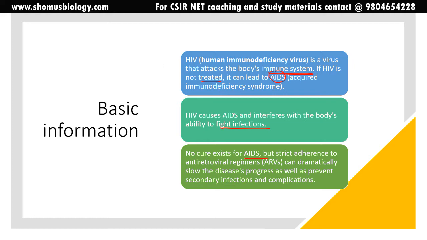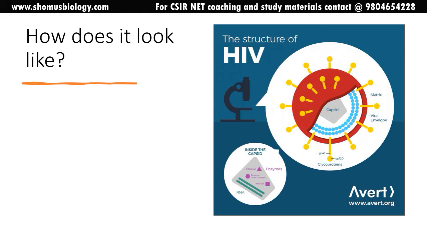antiretroviral regime, or ARV. There are a few drugs we have discovered that are known as antiretroviral drugs, because this virus is known as a retrovirus. Why? We are going to talk about that later on. But if a person strictly adheres to this antiretroviral regime, in that case it can dramatically slow down the disease progress, as well as prevent secondary infection. Because most AIDS patients die due to secondary infection, not due to the primary HIV viral infection.